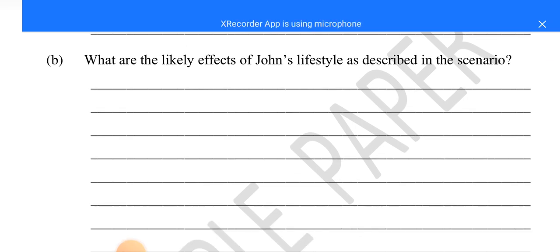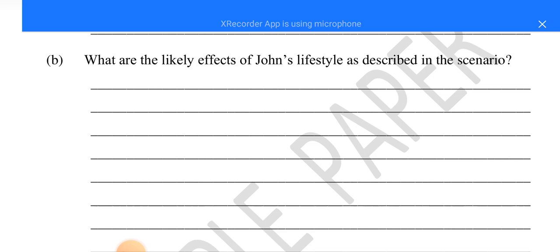Three, you can talk about depression and anxiety. John is most likely also to face a problem of organ failure, e.g. you can talk about the malfunctioning of the liver or the malfunctioning of the kidney.